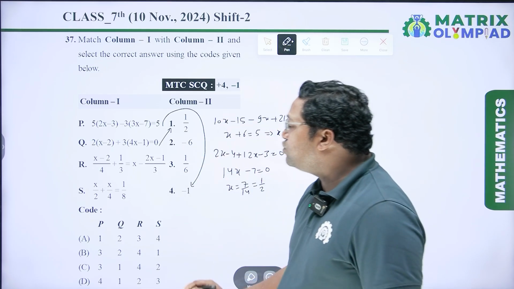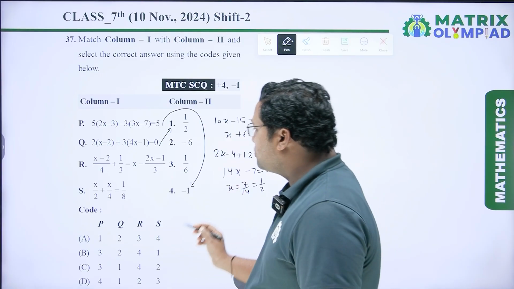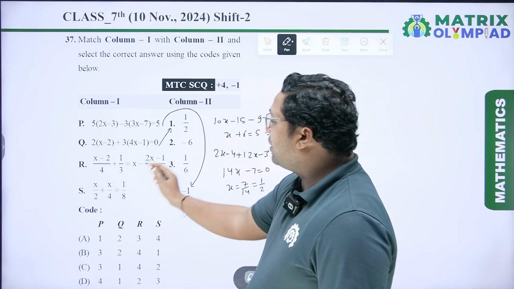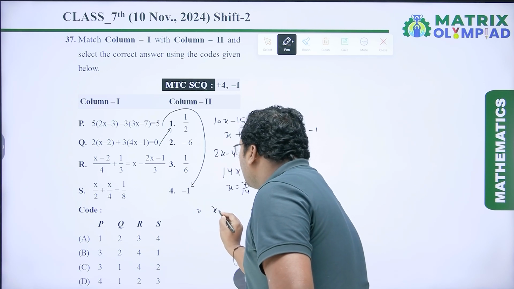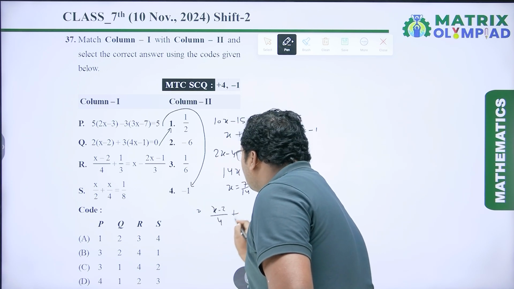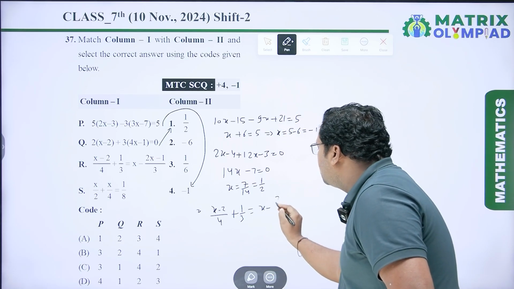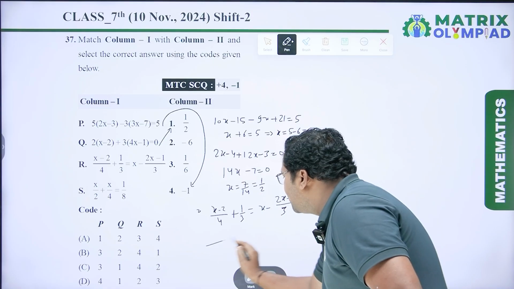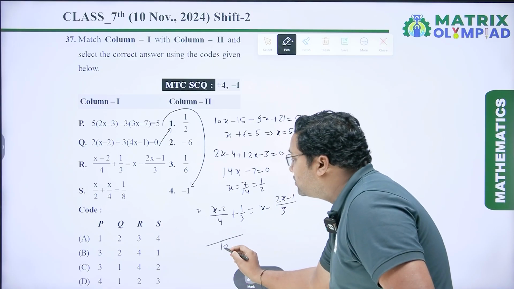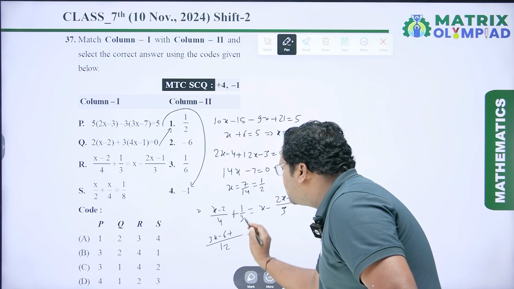Next is (x minus 2) upon 4 plus 1 upon 3 equal to x minus (2x minus 1) upon 3. So we have to solve this equation. Here LCM is 12. So 4 3s are 12, so 3 into (x minus 2), 3 2s are 6, plus 3 4s are 12.